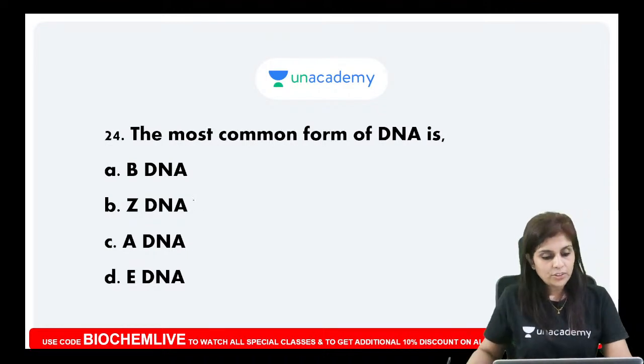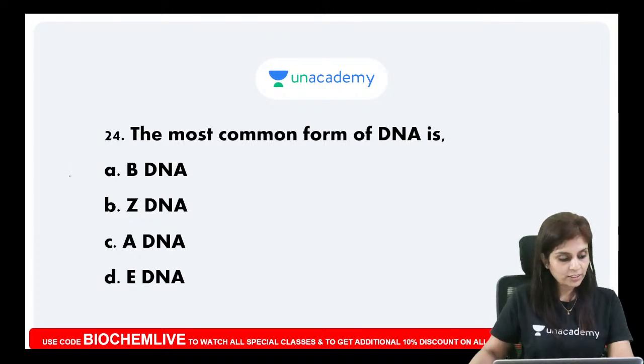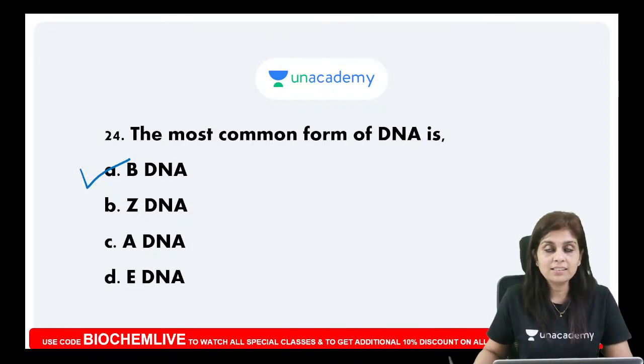The next one: the most common form of DNA is... Can you answer this question? What is your answer? Very good, Ankush. Good, Bharat. Yes, the answer is B type of DNA. The most common form of DNA is B type of DNA. So this is about how DNA can exist in your cell.